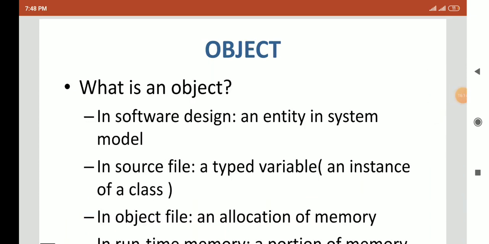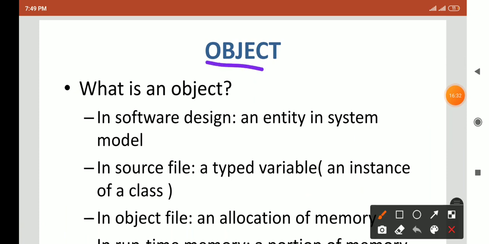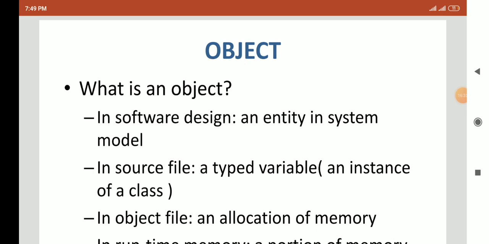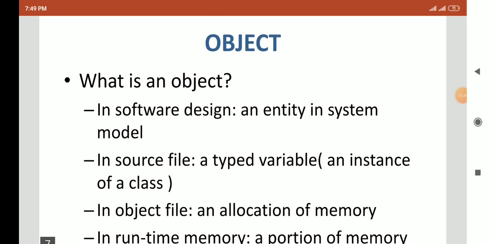So this is all about classes. In the next lecture we are going to understand with an example how to define a class, how to declare a variable, and how to declare a method. Before that we are covering what an object is in C++. So in the next lecture, first we cover objects, and then we are going to cover the real-time example on classes.